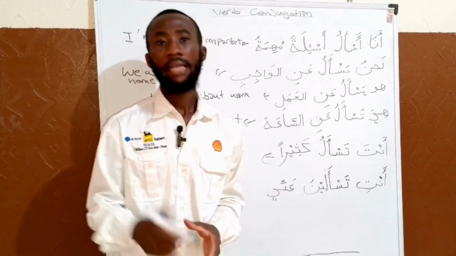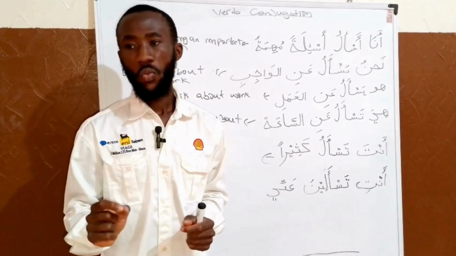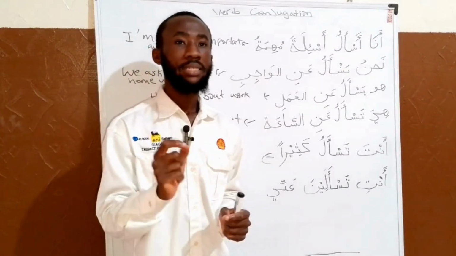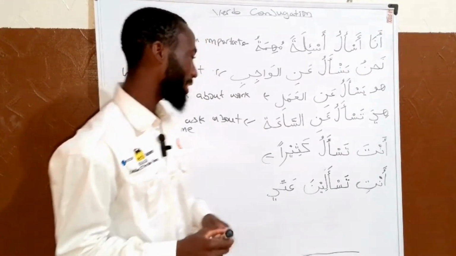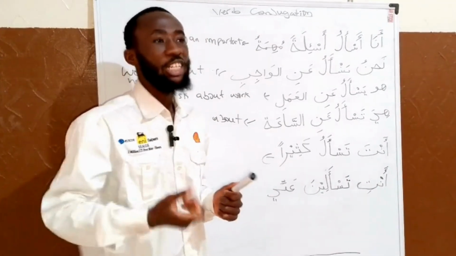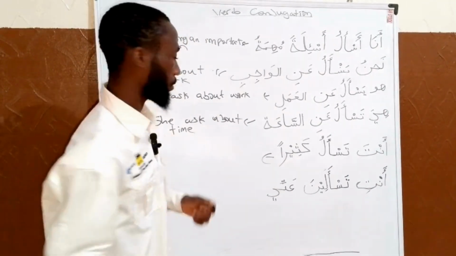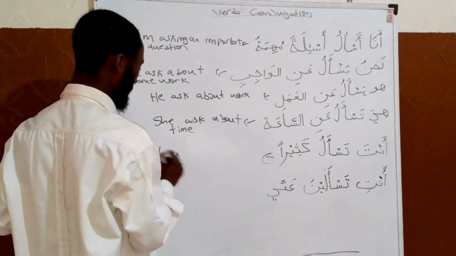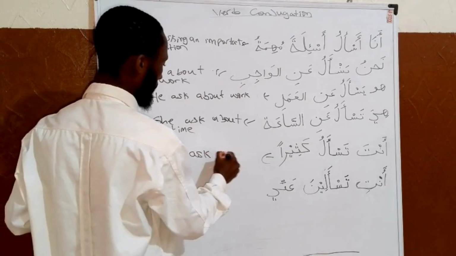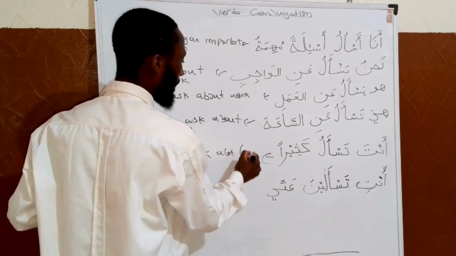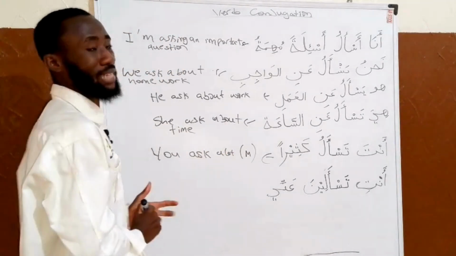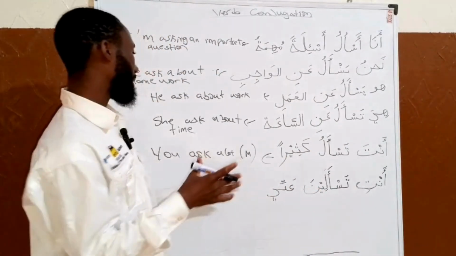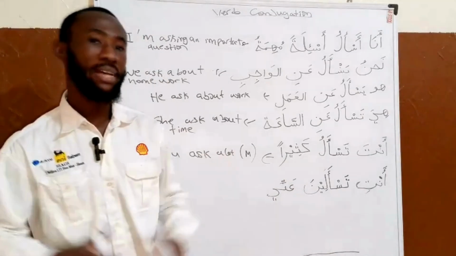Anta tas'alu kathiran. That is, you ask a lot. This is for the male. You ask a lot. Anta tas'alu kathiran.